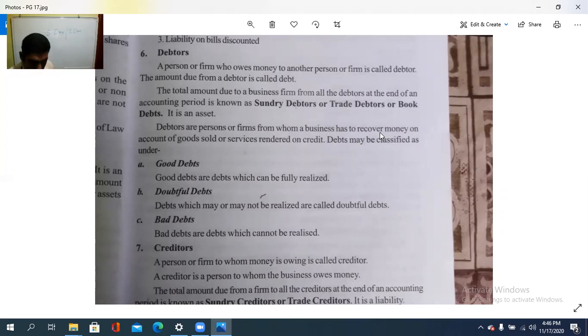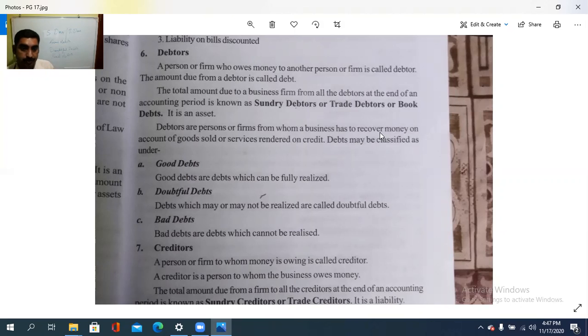It may be classified into good debts, doubtful debts, and bad debts. So three types: good debts, then doubtful debts, and bad debts. Three types of debts are there. Good debts, nalla kadanga, kittan chance ulla kadanga. Pinne doubtful debts, they are having the doubt that they need to get it or not. And the third one is the bad debts.